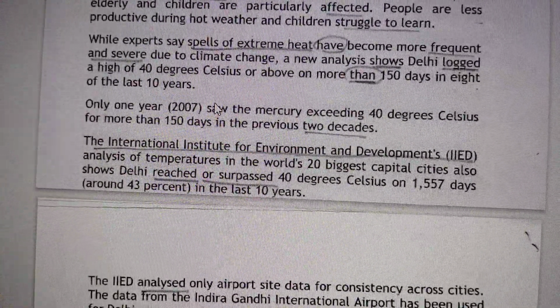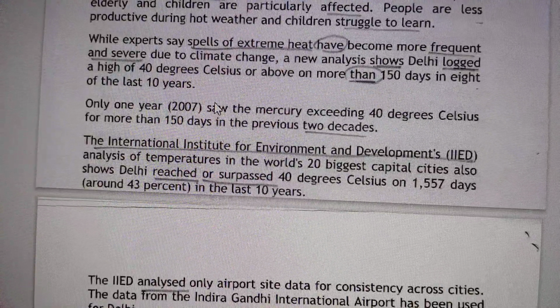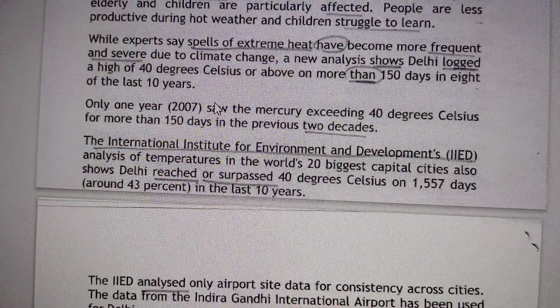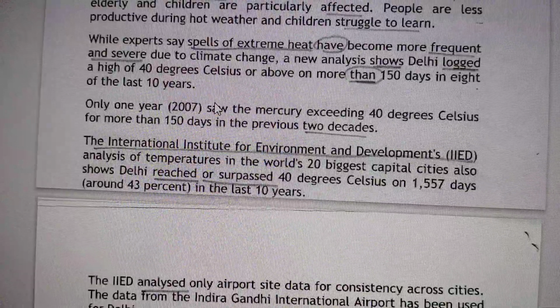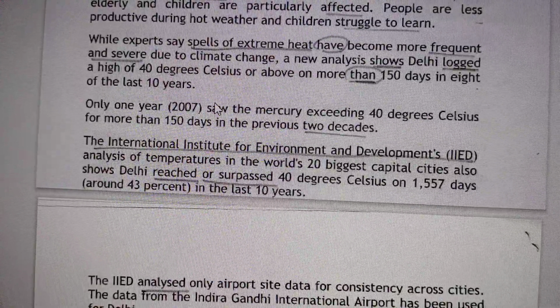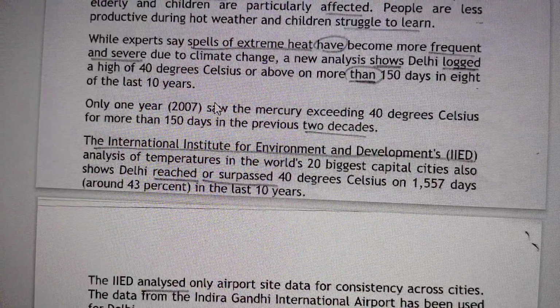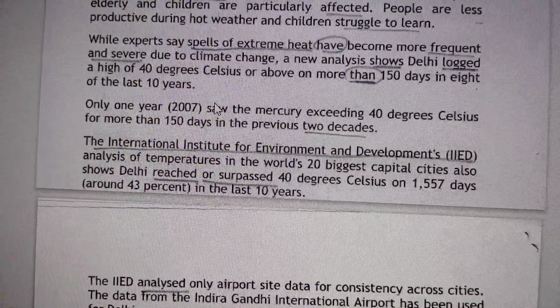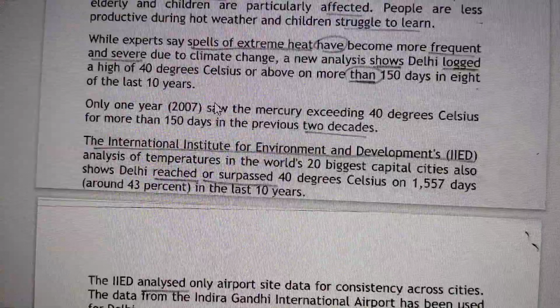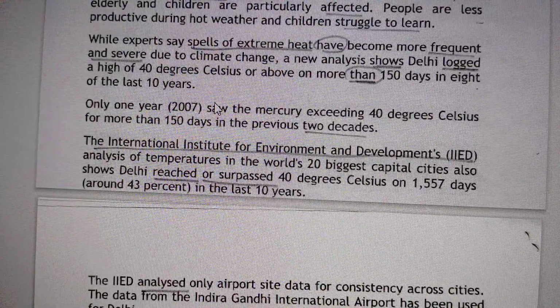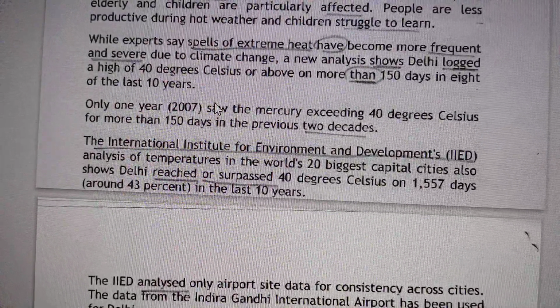It's clear. Next, while experts say spells of extreme heat have become more frequent and severe due to climate change, a new analysis shows Delhi logged a high of 40 degrees Celsius or above on more than 150 days in 8 of the last 10 years.